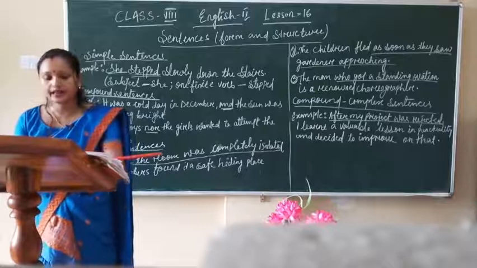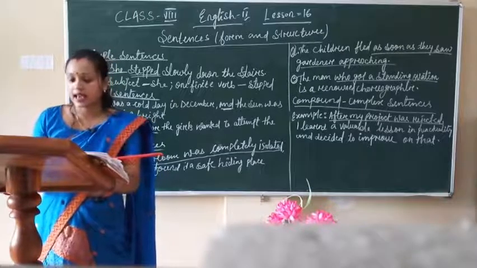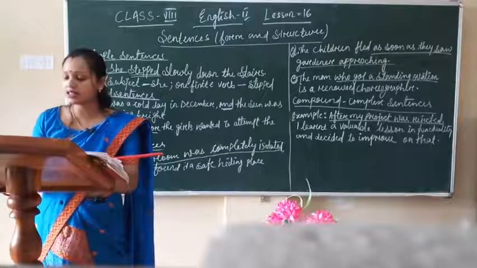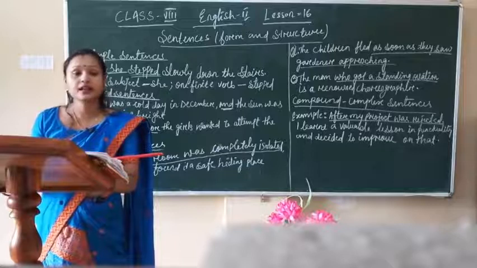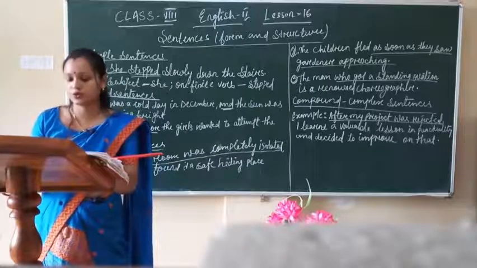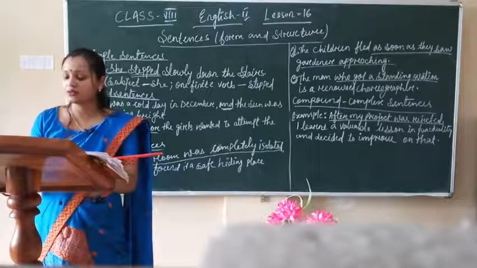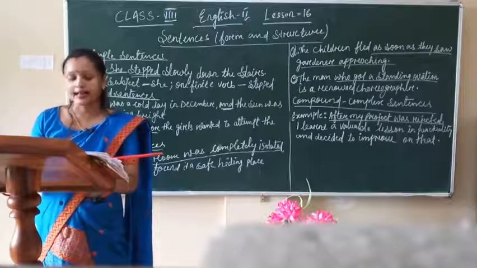So again, next comes what? The complex sentence. A complex sentence consists of one main clause and at least one subordinate clause. Subordinate means dependent clause. So again I am repeating, a complex sentence consists of one main clause and at least one subordinate clause.